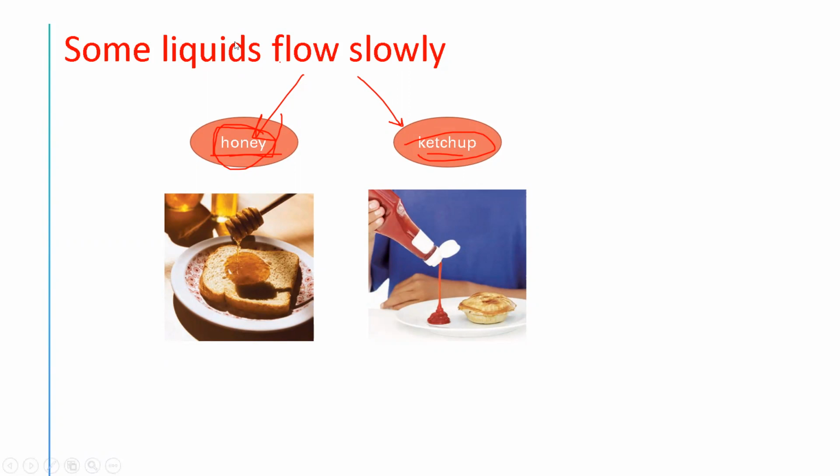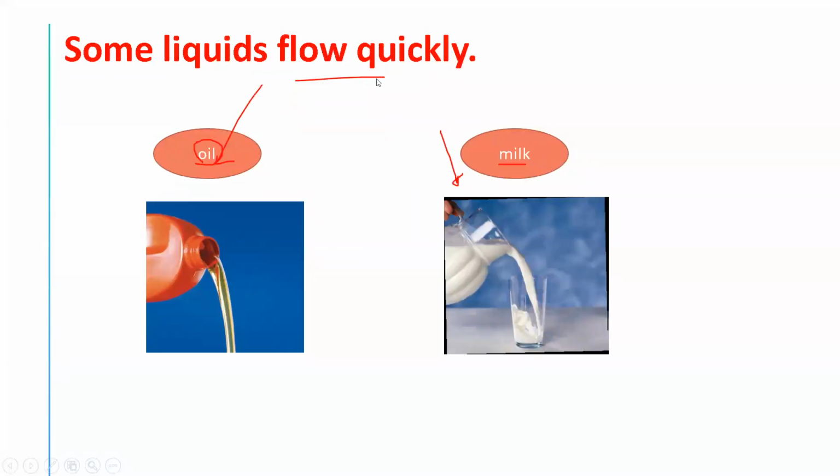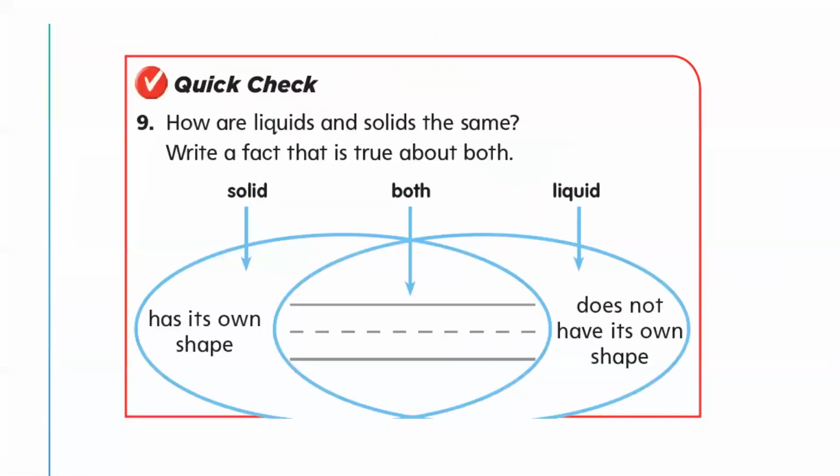Some liquids can flow slowly because they are thick. Like what? Like ketchup and honey. Amazing. And which flow quickly because they are thin? Milk, oil, and what else? What about the water? Yes, water flows quickly. Super. Also the juice.